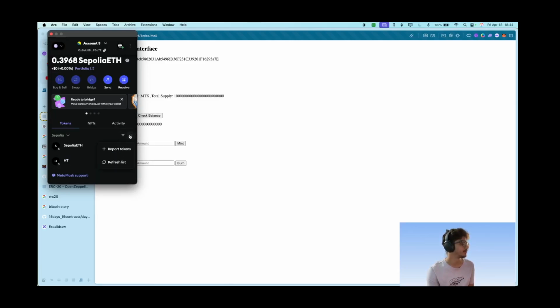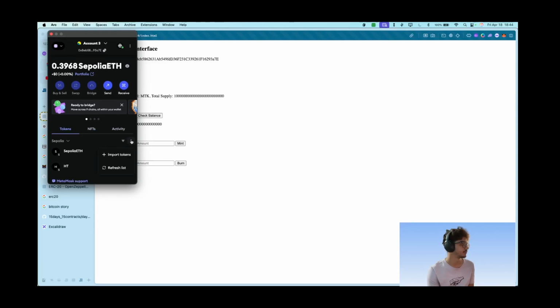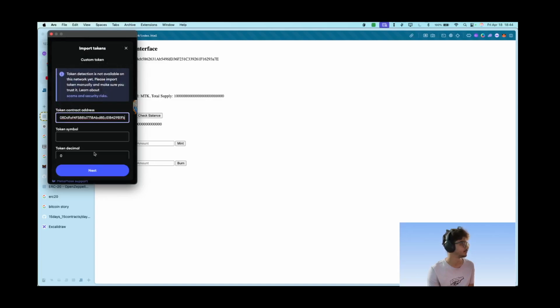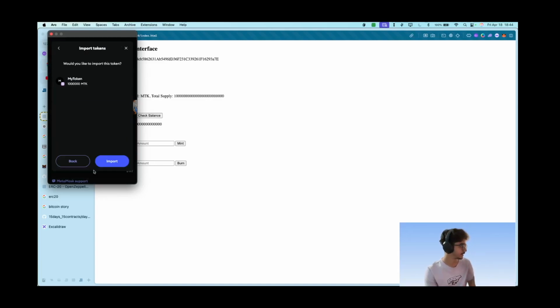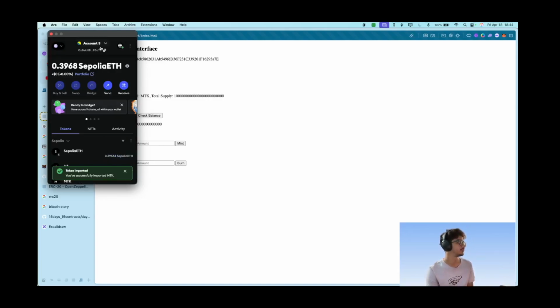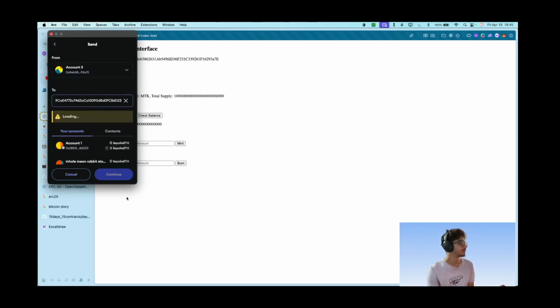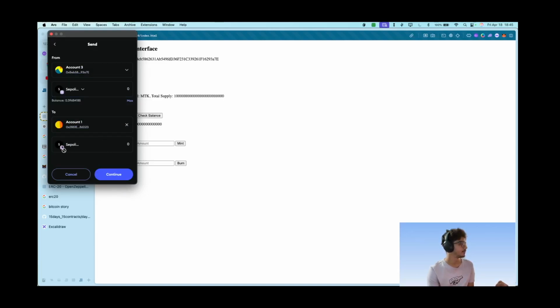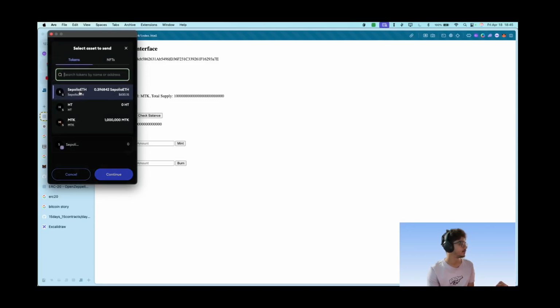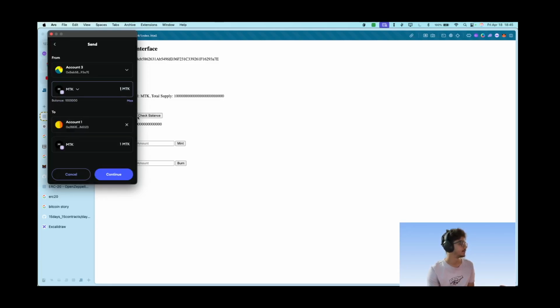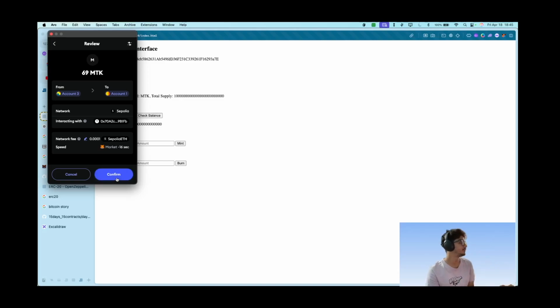Let's refresh the list. Let's import token again. Yeah, MTK, it got directly filled, and we have this much amount of tokens. I'll go to my another wallet and copy my address. Now let me explain the difference between sending some tokens and minting some tokens. What are we sending? We are not sending Sepolia, we are sending MTK, let's say 69 MTK, to account 2. So let's confirm this transaction.